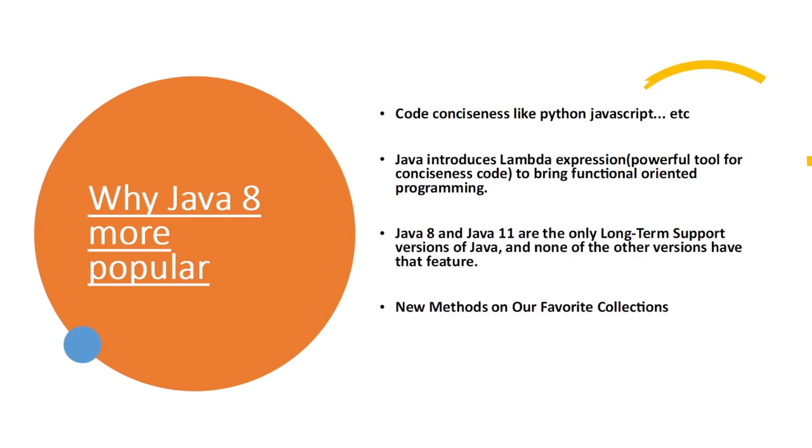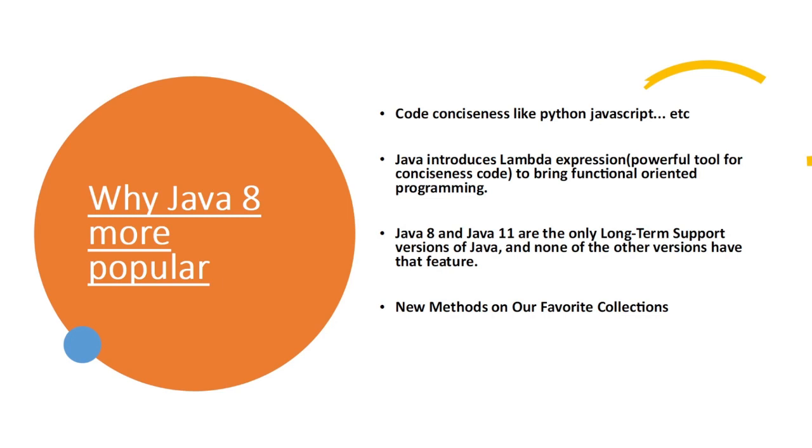One more thing is new methods, especially for collections. My favorite topic in Java is collections. What is your favorite? You can comment in the comment section. But my favorite is collections. We can do so many things in collections, like sorting, searching, and updating. All these operations feel like playing a game in collections. Java introduced some new methods in the concept of collections.